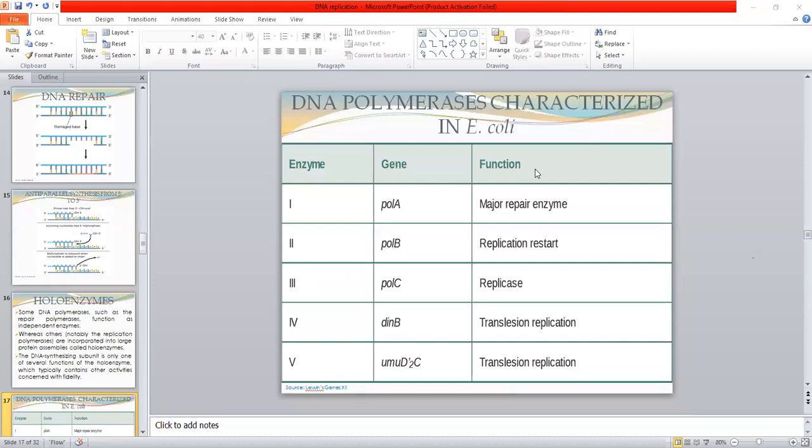So with this, we stop the lecture on DNA replication. Hope that the different aspects of DNA replication are covered and precisely described here.